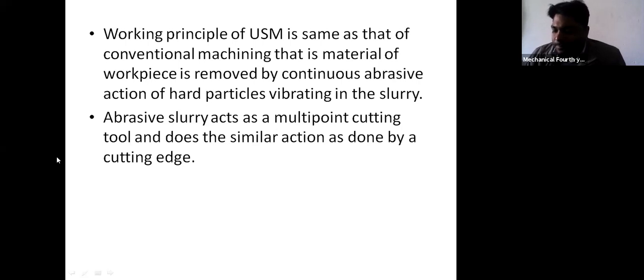Remember that these sharp edges get blunt or can be broken during the machining action. That is why we can't use abrasive particles again and again. If the cutting ability of the abrasive is lost, then we have to change the abrasive particle.